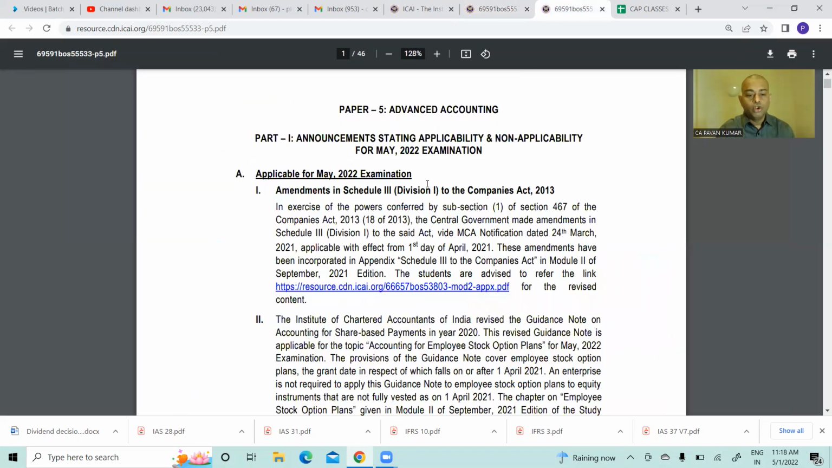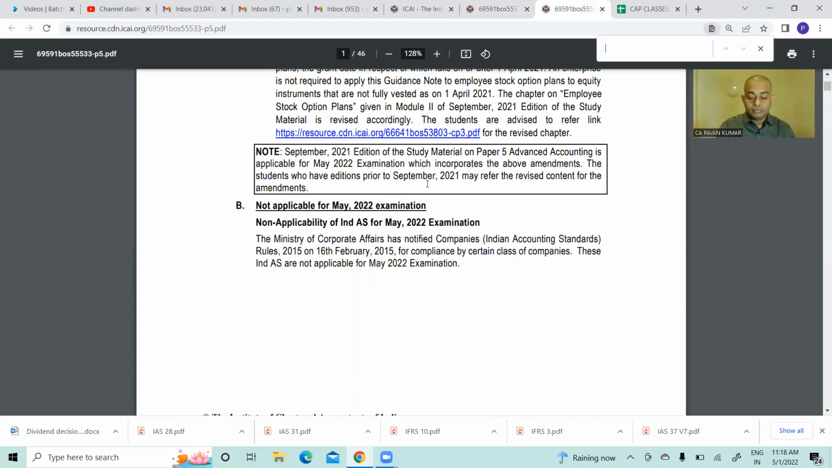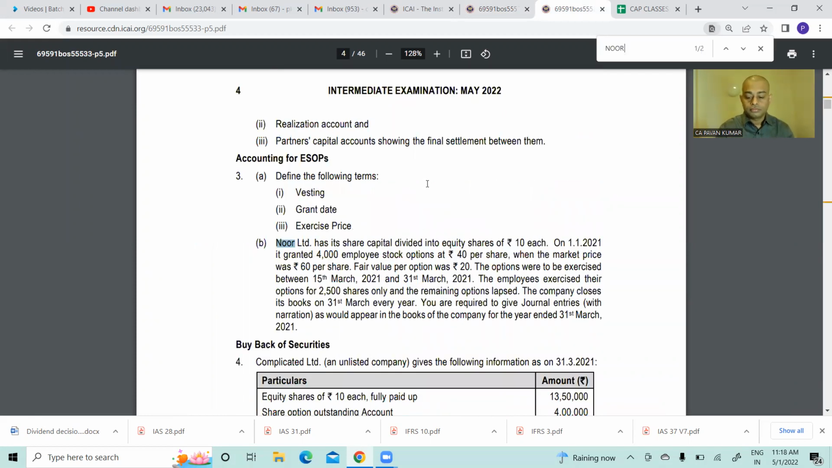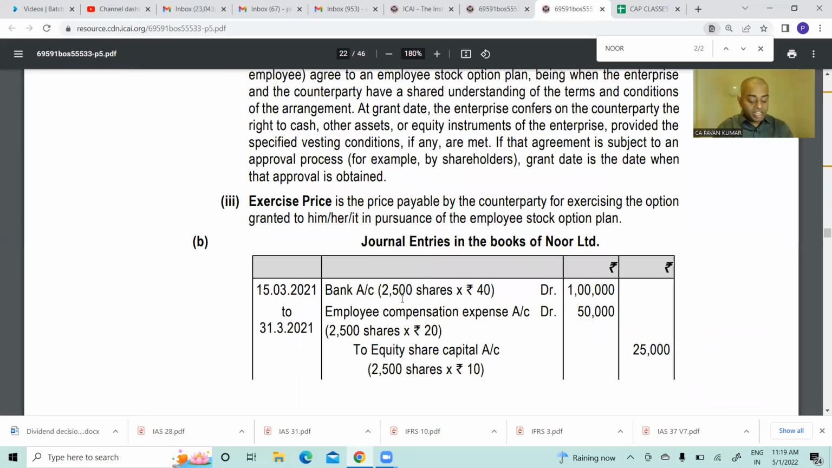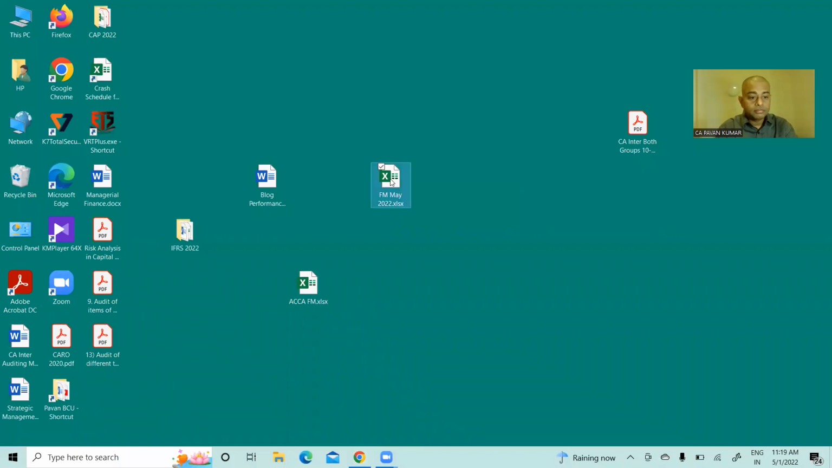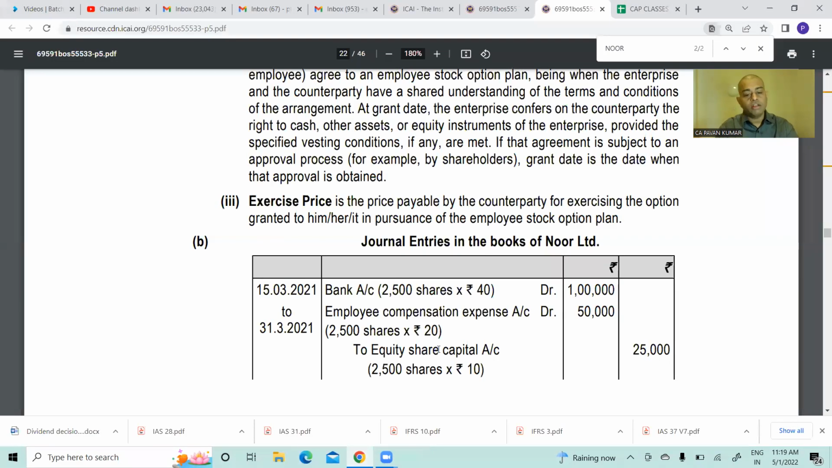Journal entries in the books of Noor Limited. Okay, first one, 31/3/2021. You can write 15/3 to 31/3 like this, or you can simply write 31/3 also. Okay, Sandeep, how many shares you are giving? 2,500. At what rate you are giving? 40 rupees. So 2,500 into 40, how much? It's 1 lakh. Write down.